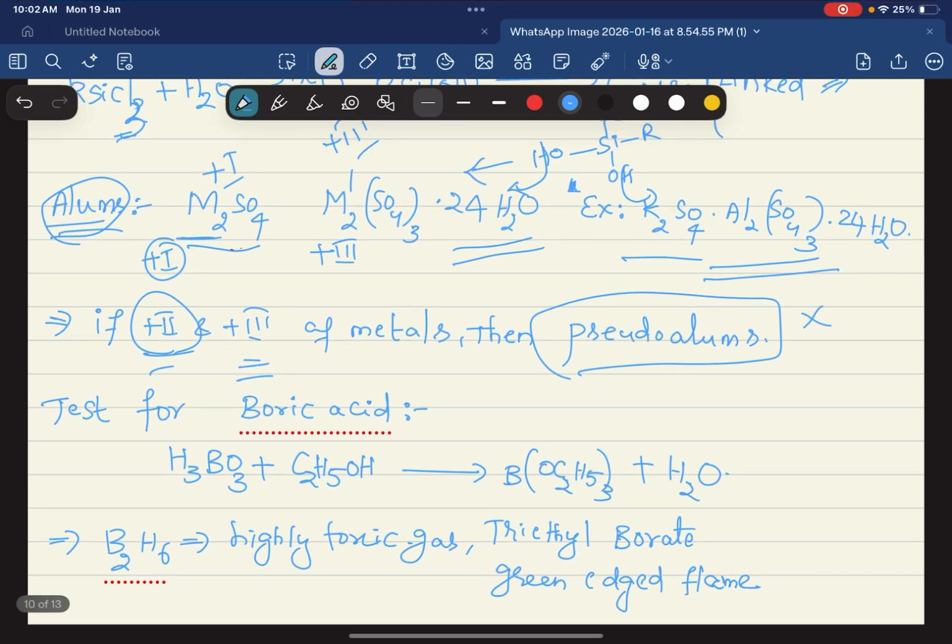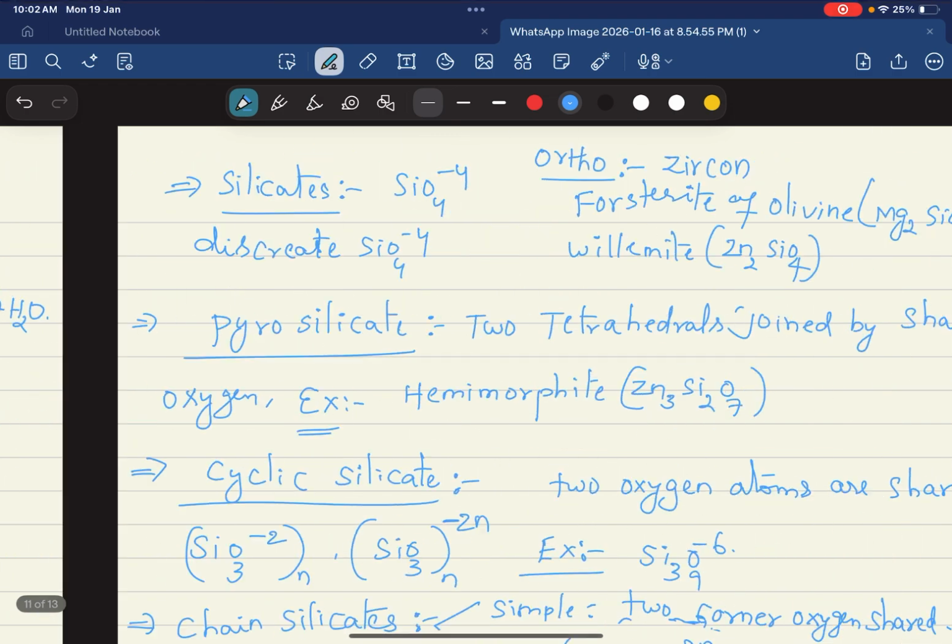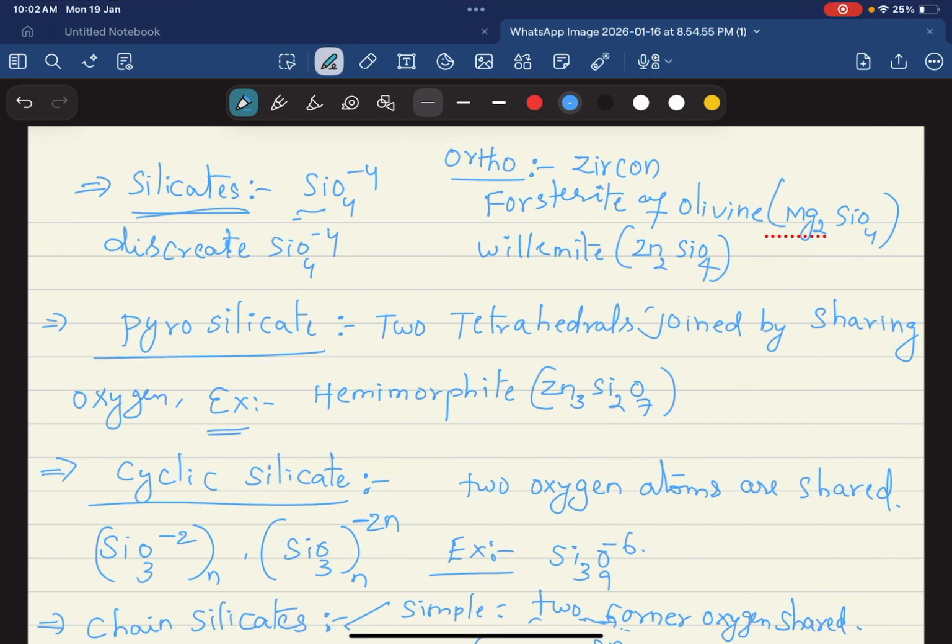Coming to boric acid, this is not required here. Silicates, SiO4 4-. Based on the number of SiO4 units, we can see the types of silicates. Orthosilicates, examples: zircon, phenacite, willemite. In this case only single SiO4 4- units are present. Pyrosilicates means 2 SiO4 units connected with an oxygen atom.